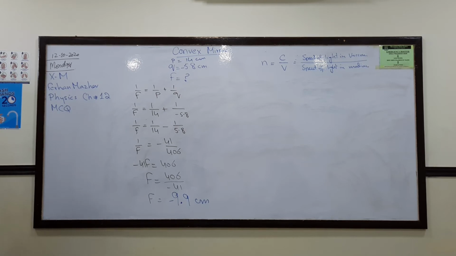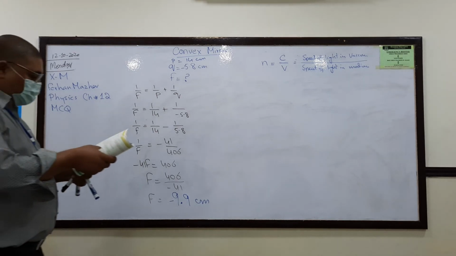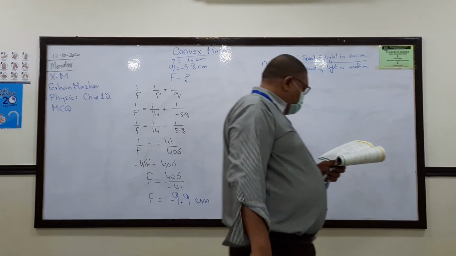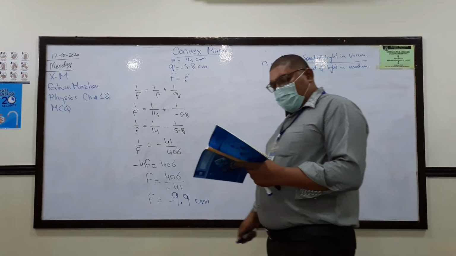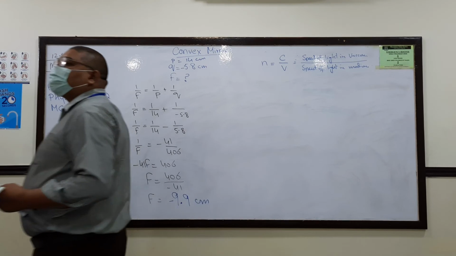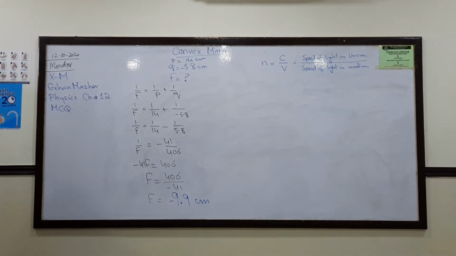What is the next one? If a ray of light in glass is incident on an air surface at an angle greater than the critical angle, the ray will... So if the angle of incidence in the dense medium becomes more than the critical angle, total internal reflection will take place and the light will reflect.